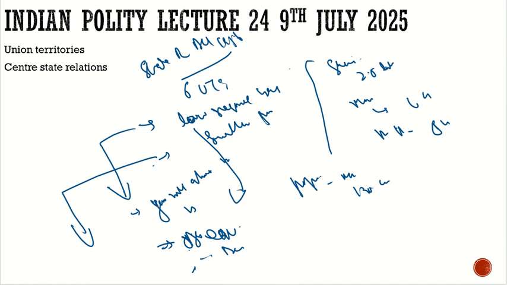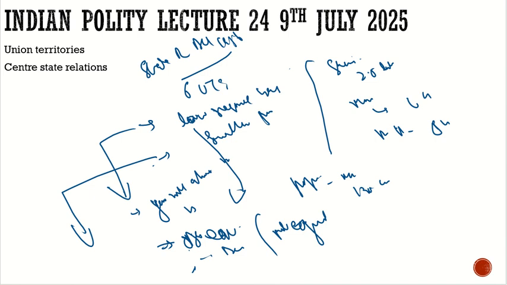If we look at the preamble, what does the preamble talk about? Political equality, political justice, justice in the political domain. So how can this political justice be satisfied when people have equally shared rights, the right to elect somebody who will make laws for them, who will listen to them? If this is not available to people in the UTs, then definitely there is discrimination. The people of UTs are being discriminated against as compared to the people of states. In India's democracy, the world's biggest democracy, this should not happen.